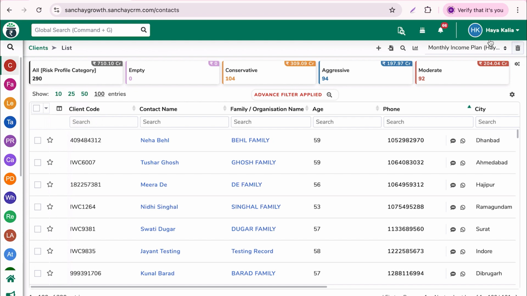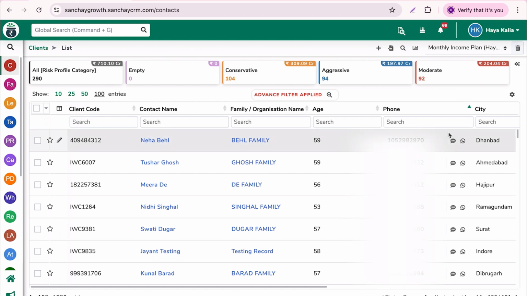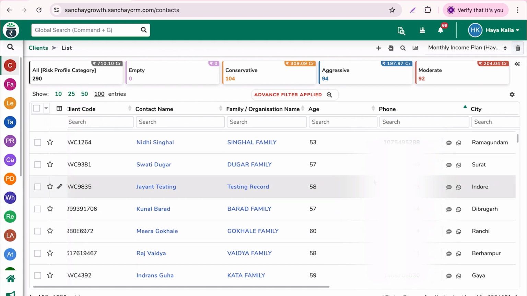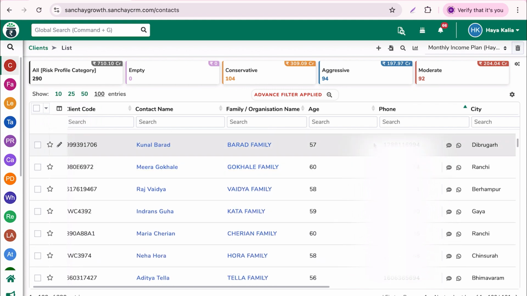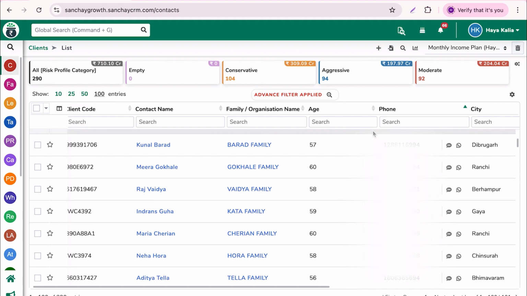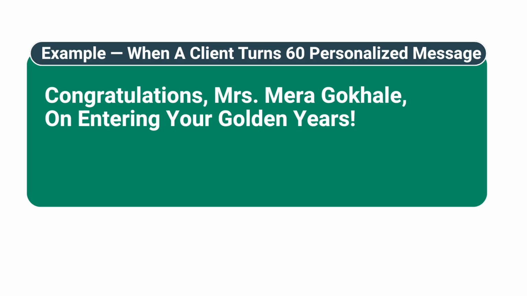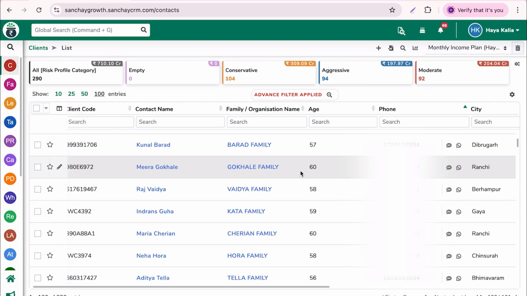I have selected age greater than 51. These clients are for my monthly income plan campaign. I can easily take them and send campaigns about SWP or debt mutual funds. I can even set a follow-up task for my RM to discuss retirement income options. And during special milestones, like when a client turns 60, I can send a personalized message saying, "Congratulations, Mrs. Meera Gokhale, on entering your golden years. Let's ensure your investments now work to give you peace and steady returns." It's thoughtful and it builds long-term trust.